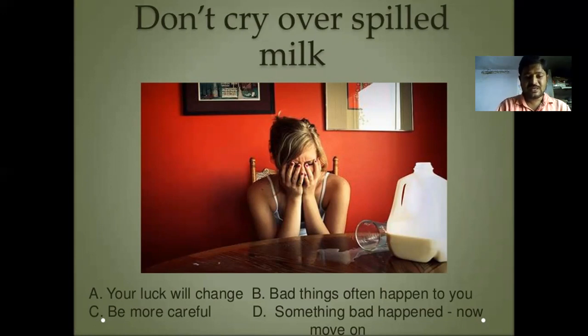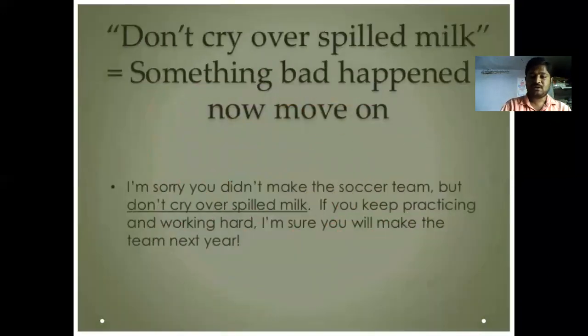Don't cry over spilled milk. Your luck will change, and be more careful. This is also another meaning. You should be careful about the milk. You should be very careful about your milk. If you lose it, you can't get anything else. Bad things often happen to you, which is also one of the meanings. Something bad happened, now move on. So it's over. The first thing is over, so go for the second and think for the luck.